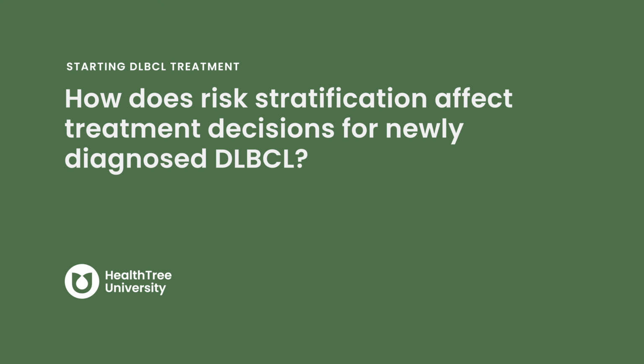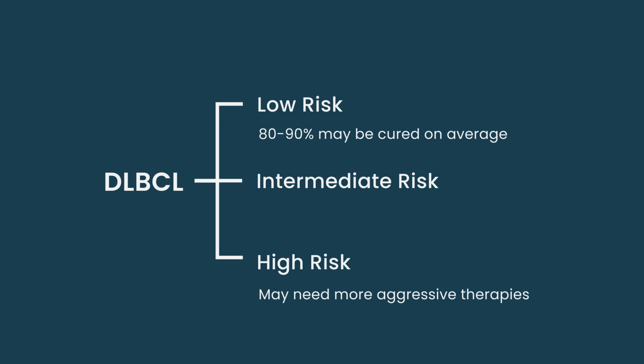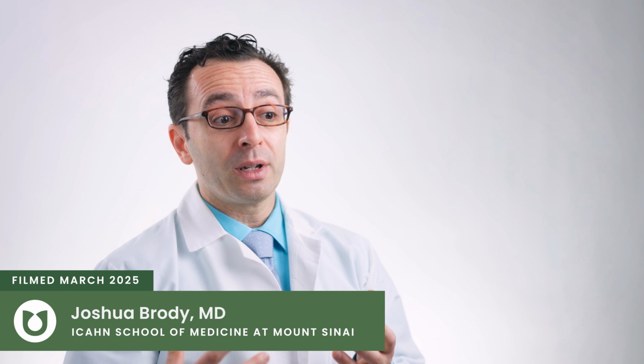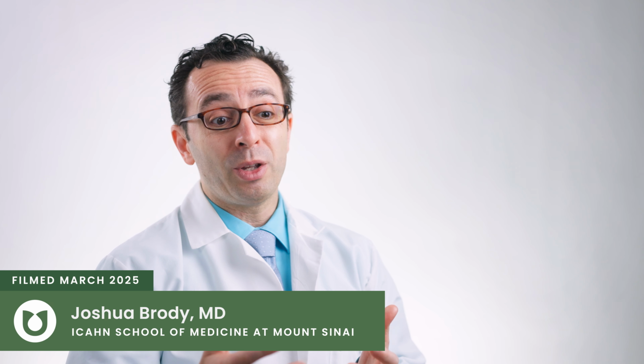How does risk stratification affect treatment decisions for newly diagnosed DLBCL? Even though we call this one disease DLBCL, really there are subversions of it. There are higher risk and lower risk versions of it. Some people have such high risk versions that we have to give them more aggressive therapy than just the plain old R-CHOP. Some people have such low risk versions that instead of curing 60% of them on average, we may be curing 80, 90% of them on average.